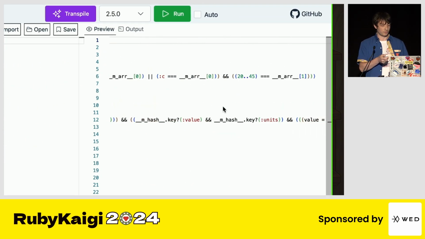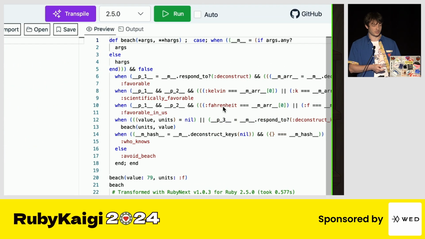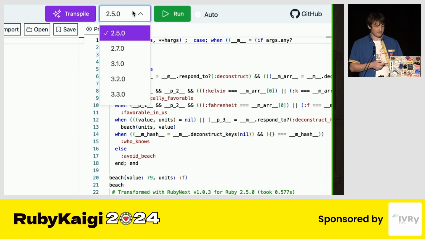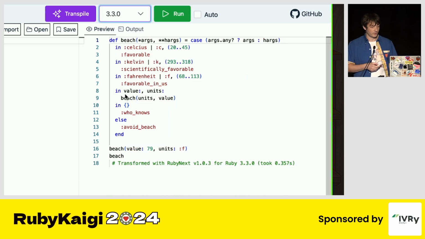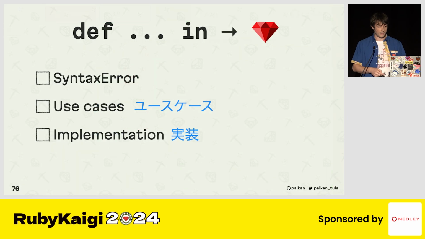Okay, this is the Ruby 2.5 version. We need to transpile pattern matching. You see it's complex. But with Ruby 3.3, it looks like that. So a bit of checks for arguments, and then it's just a case statement like we did before. So if we can do this under the hood and pass it further to the compiler, then we're done. So this is just a matter of restructuring the source code.